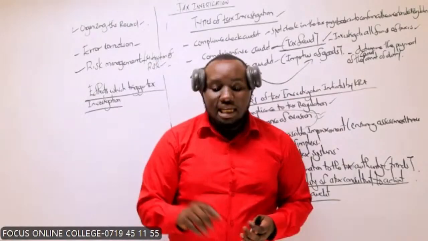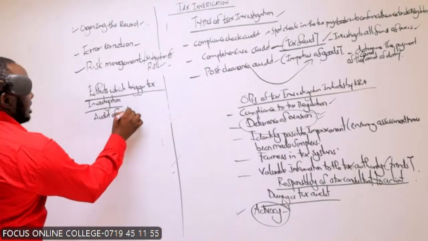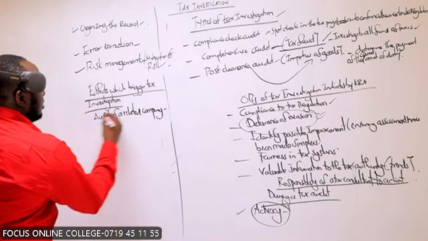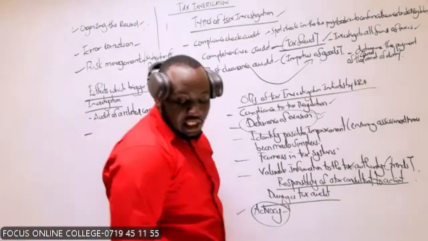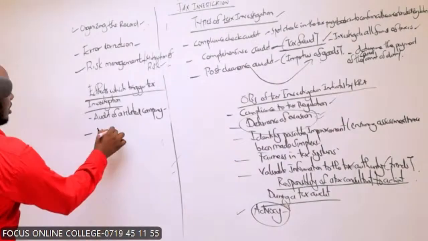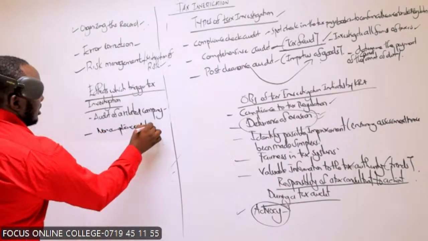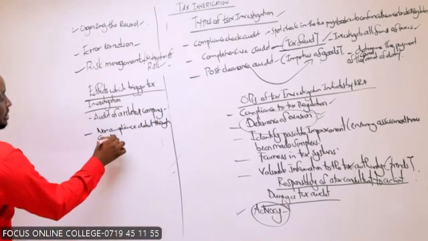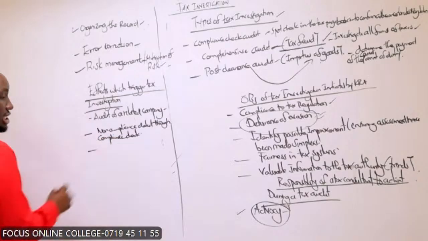So we say audit of a related company. We call it audit of a related company, with a subsidiary, that may trigger that. Then we say non-compliance detected through compliance check. We say non-compliance that is detected through a compliance check.